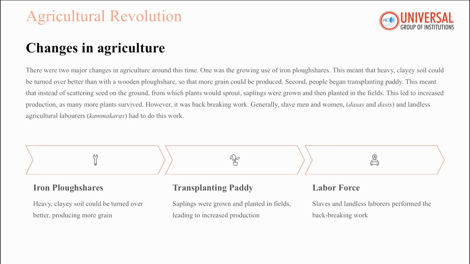So now let's talk about the changes in agriculture. There were two major changes in agriculture around this time. One was the growing use of iron plowshares. This meant that iron turned heavy clay soils much better than the wooden plows. This helped farmers produce more grains. And the second major change was the introduction of paddy transplantation. Instead of scattering seeds, farmers first grew saplings and then transplanted them into the fields. This method increased yield, but it required extremely hard labor. And many of those who performed this tiring work were dasas and dasis, who were slave men and women, and landless laborers known as kamakaras.